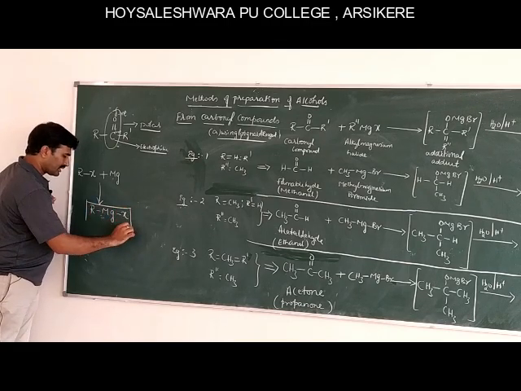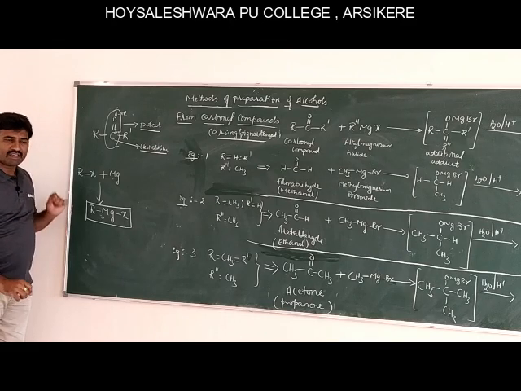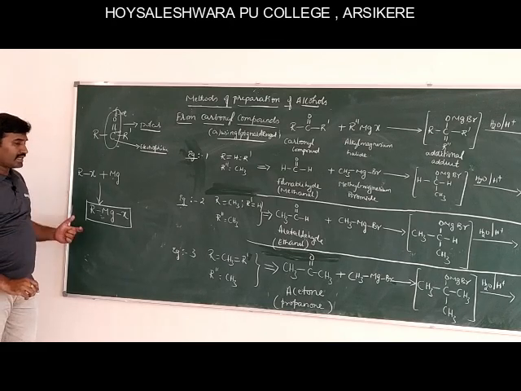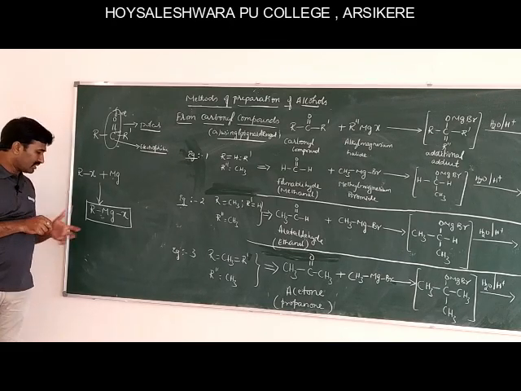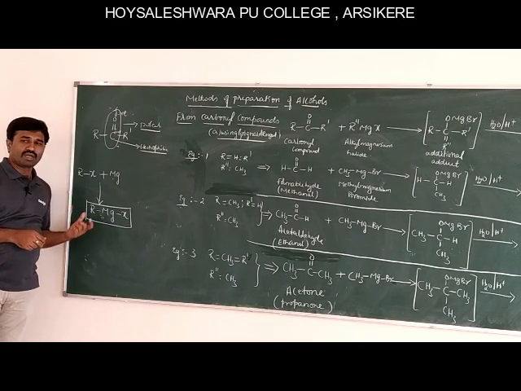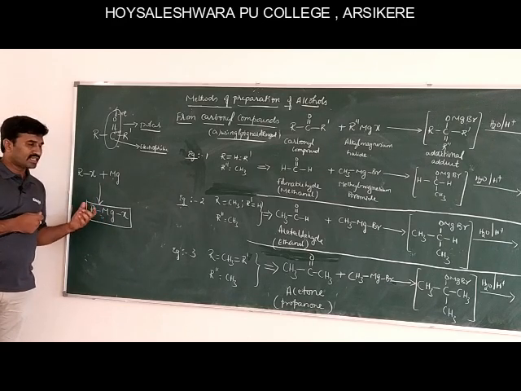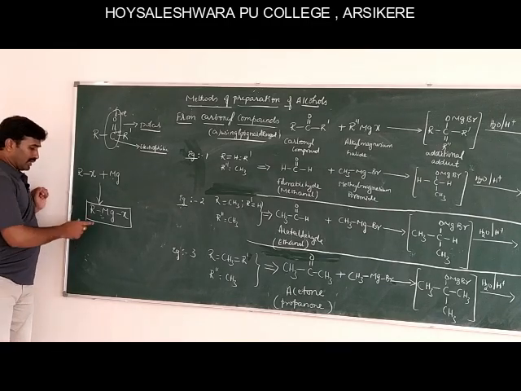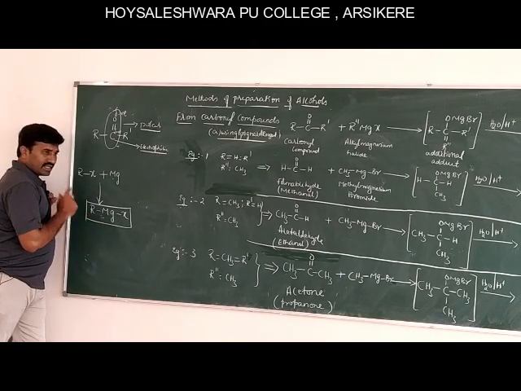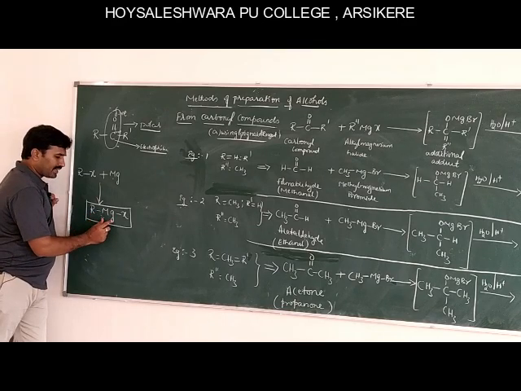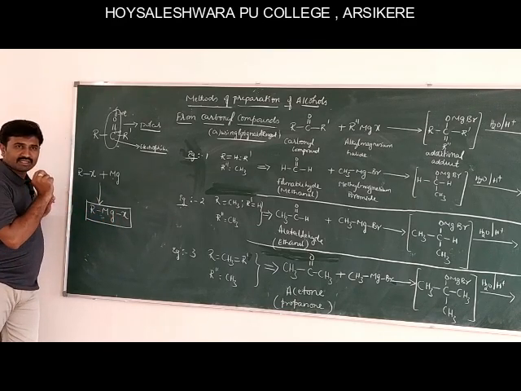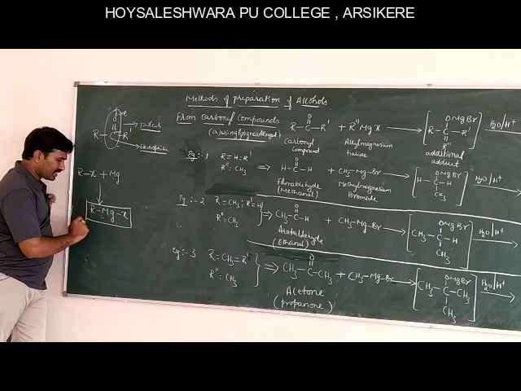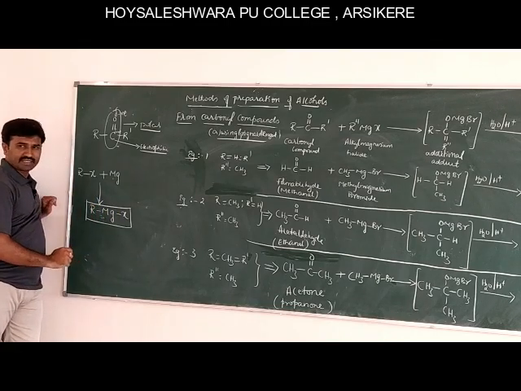This is a Grignard reagent, prepared by Victor Grignard, who was awarded the Nobel Prize for the synthesis of this compound and its applications, and shared the Nobel Prize in 1912 with Paul Sabatier. This RMgX, alkyl magnesium halide, is called a Grignard reagent. This is the general form of representing the Grignard reagent.